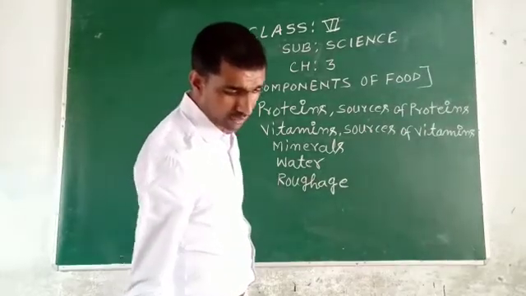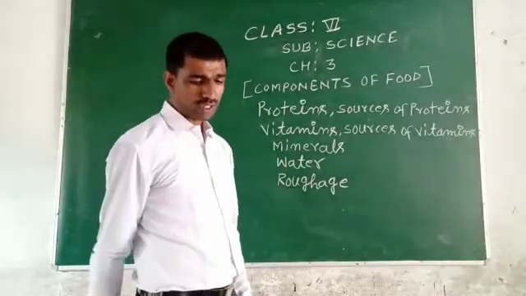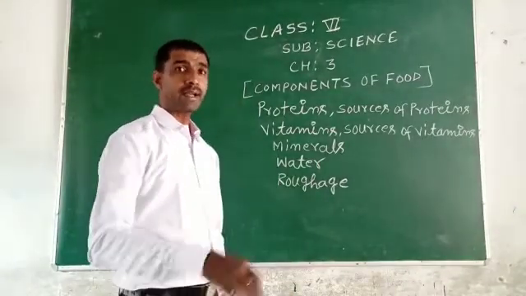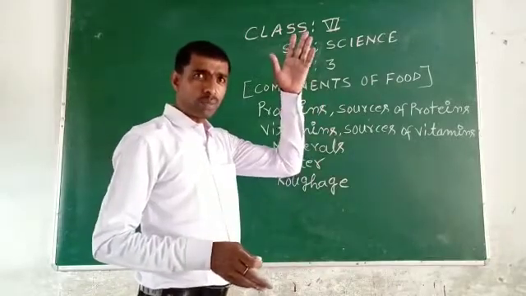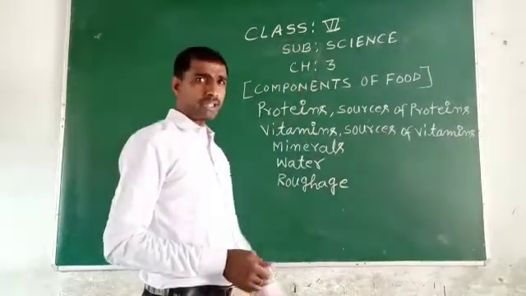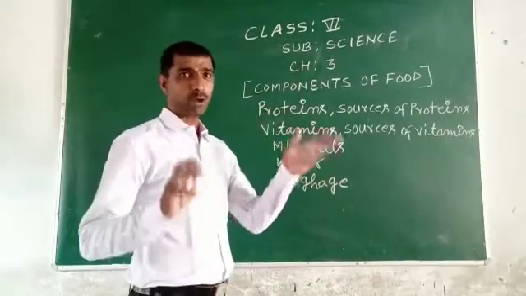Later in this chapter, we will study in detail the sources and importance of some vitamins, and learn more and more facts about vitamins.